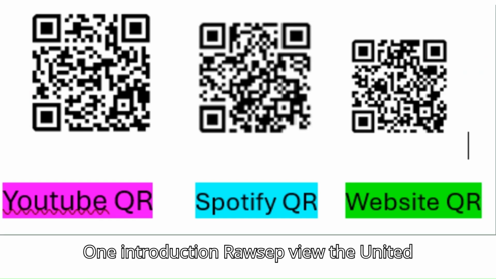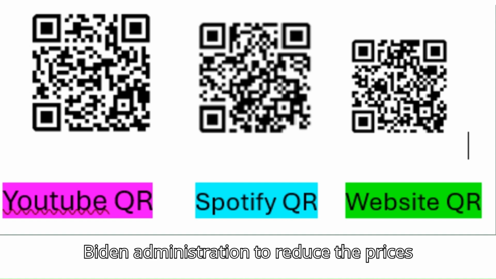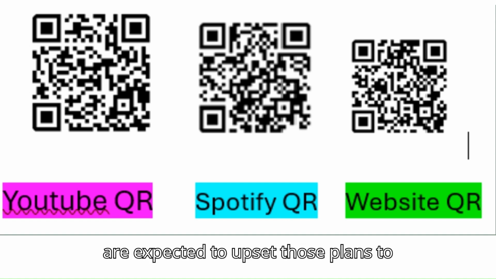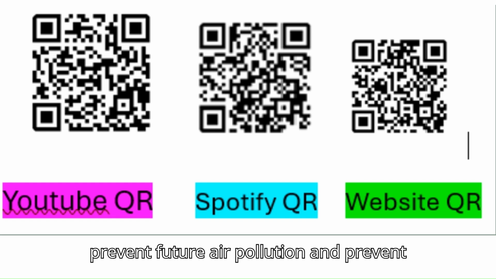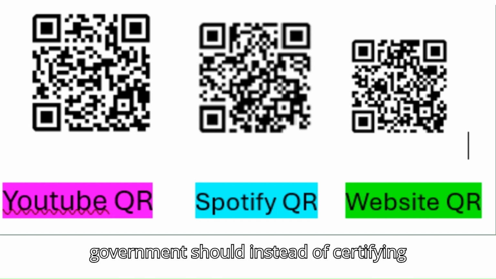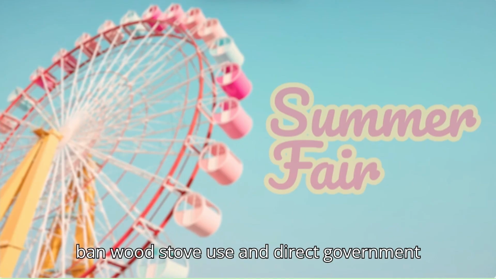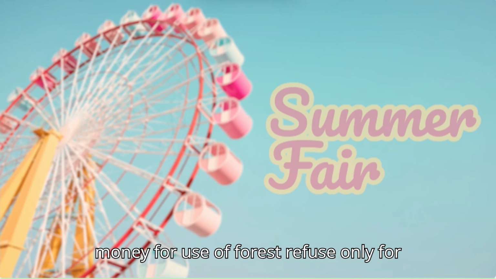Introduction. Rosette View. The United States government was on track in the Biden administration to reduce the prices for both clean energy heat pumps and clean energy electric cars. Trump tariffs are expected to upset those plans to prevent future air pollution and prevent climate change. The United States government should, instead of certifying wood stoves as safe when they are not safe, go forward with regulations that ban wood stove use and direct government money for use of forest refuse only for home building and furniture building.